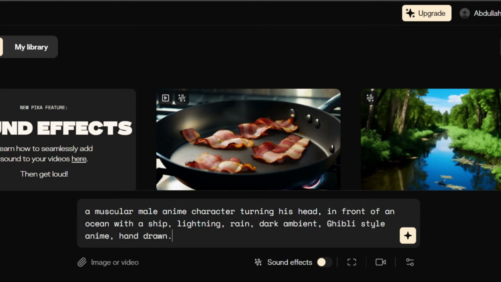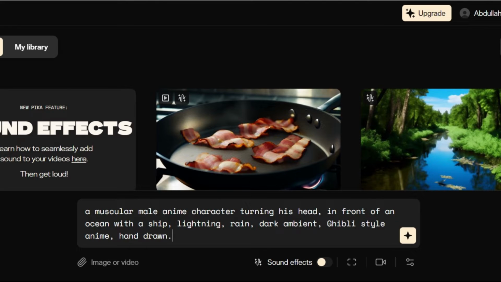Well, after a series of tests and trying out multiple different prompt variations, here's the one that works just perfect. As you can see, I always like to start with the subject. Here, that is the muscular male anime character. Now you want to add what you want the scenery to look like. Here I added front of an ocean with a ship.